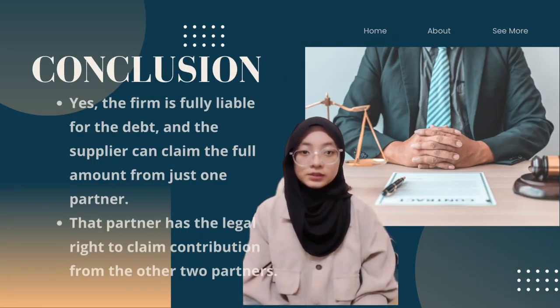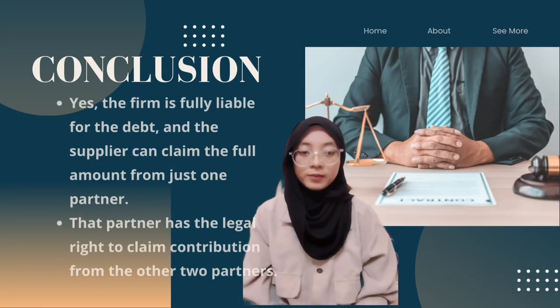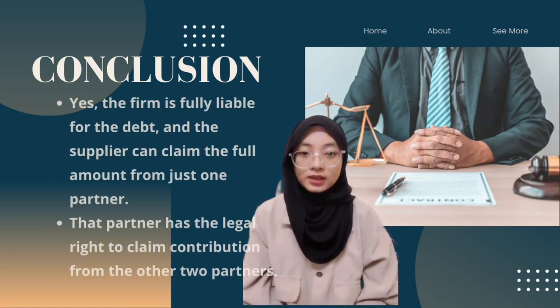In conclusion, yes, the firm is fully liable for the debt, and the supplier can claim the full amount from just one partner. The partner has the legal right to claim contribution from the other two partners.